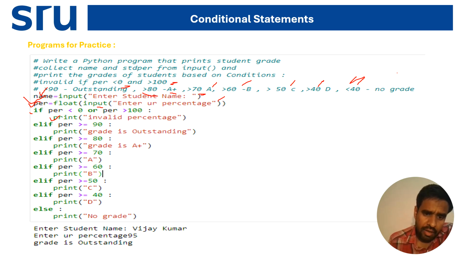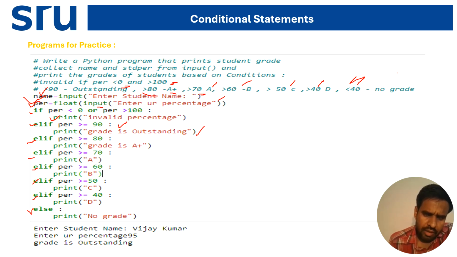Now I am giving elif. As many times as you want, you can give elif, and at the last you have to give the else. First elif condition: if per, that is percentage, is greater than or equal to 90, then print grade is outstanding.